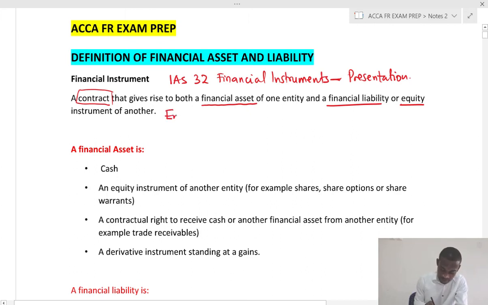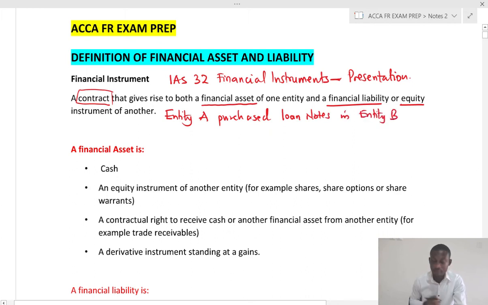Let's say entity A purchased loan notes in entity B. Now, the acquisition of these loan notes in entity B represents a contract between entity A and entity B. What it therefore means is that for entity A, there is a financial asset acquired.